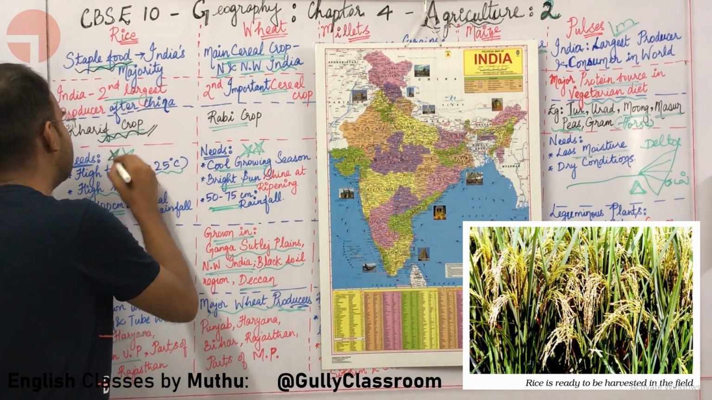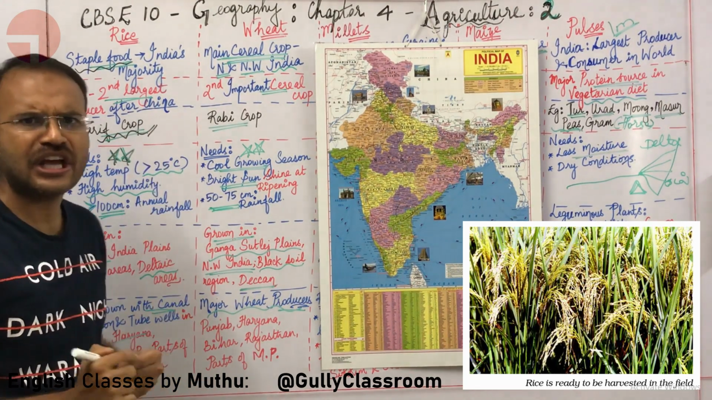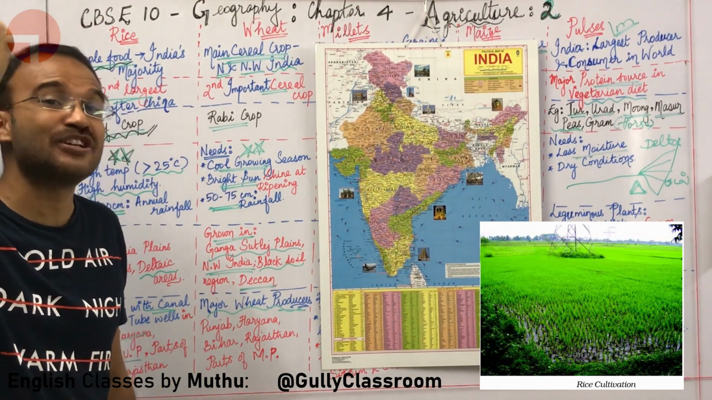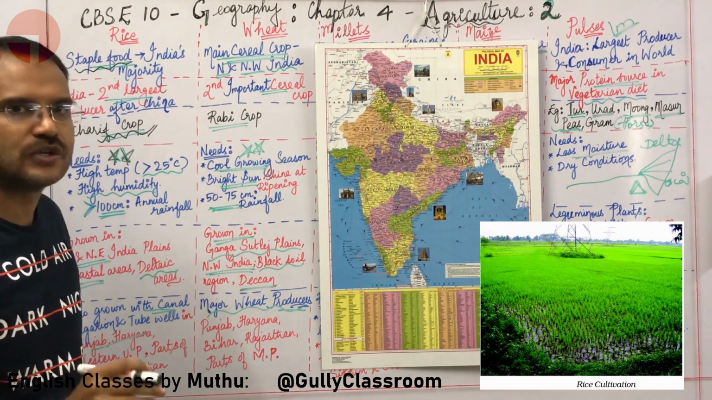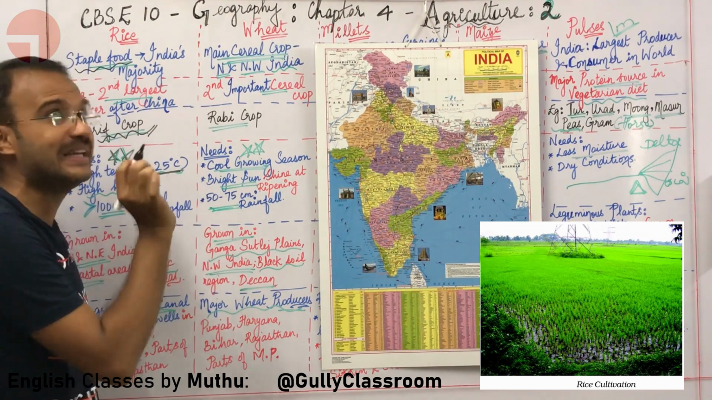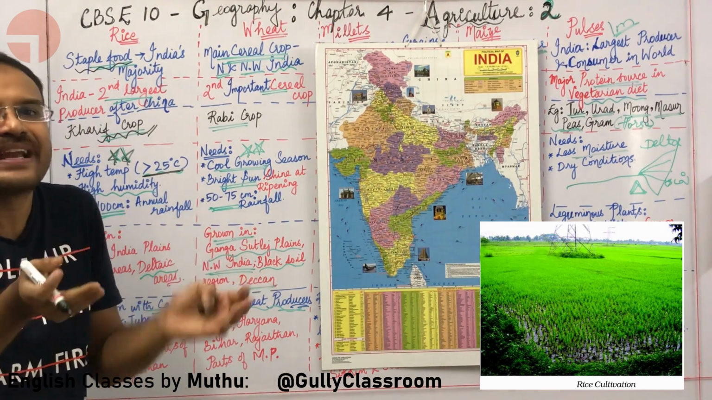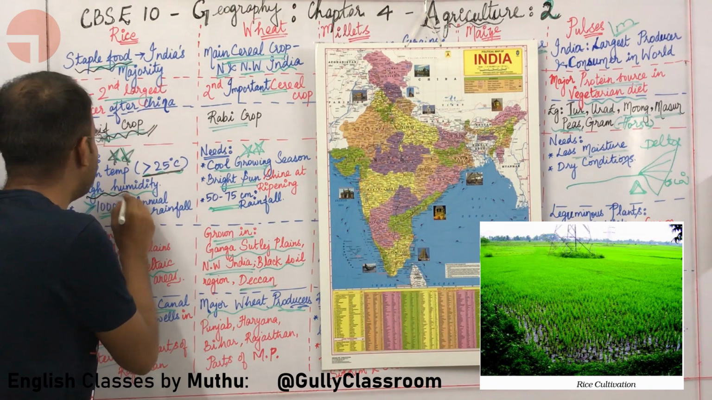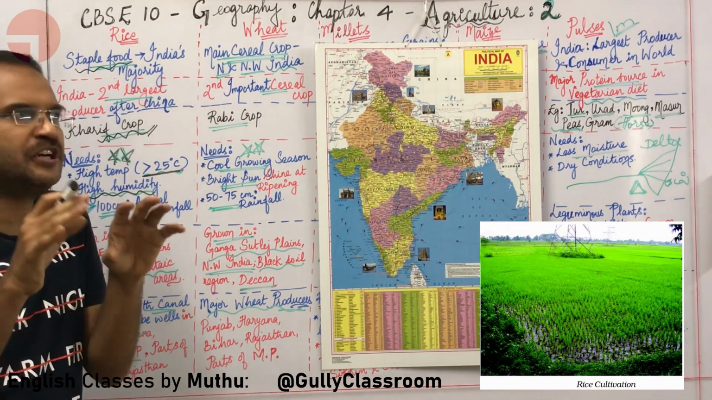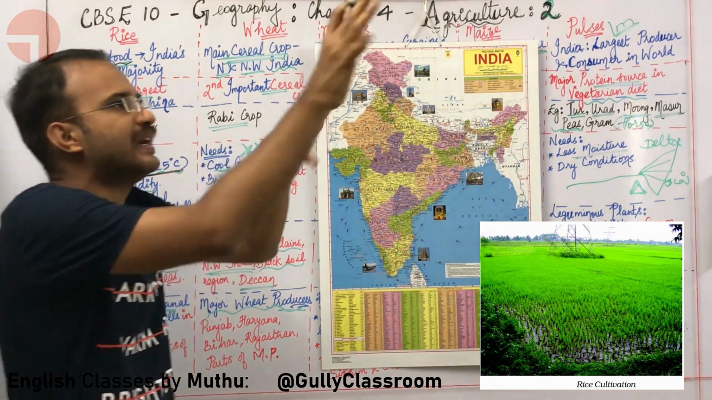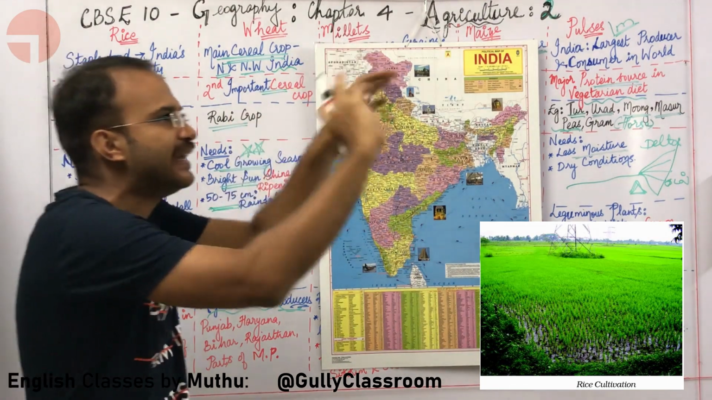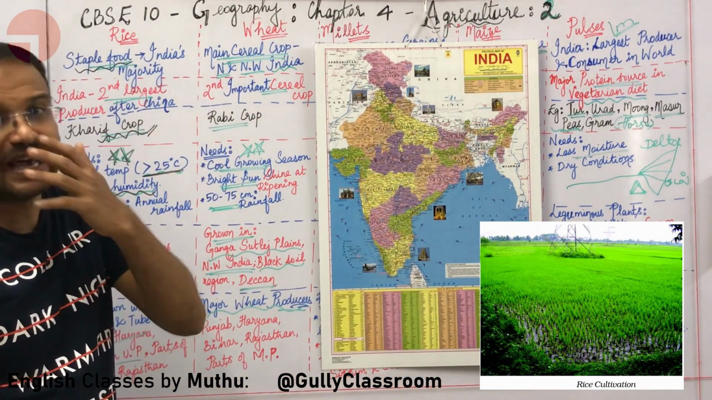Okay, what are the needs of rice? Rice needs a lot of rainfall, greater than 100 centimeters of rainfall annually. Also, it needs high temperature. It needs greater than 25 degrees temperature even during the night. Also, it needs high humidity. So, what is humidity? Humidity means there should be a great amount of water vapor in the air.